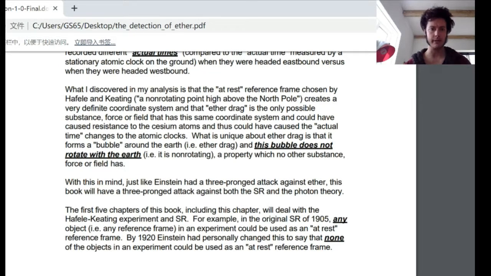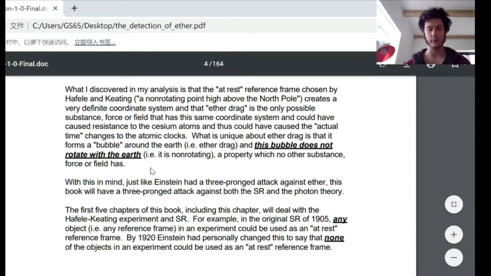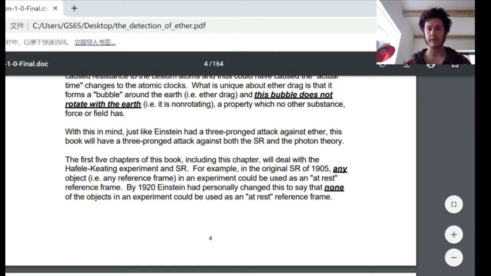What is unique about ether drag is that it forms a bubble around the Earth. That is ether drag, and this bubble does not rotate with the Earth. That is, it is non-rotating, a property which no other substance, force or field has. With this in mind, just like Einstein had a three-pronged attack against ether, this book will have a three-pronged attack against both special relativity and the photon theory.